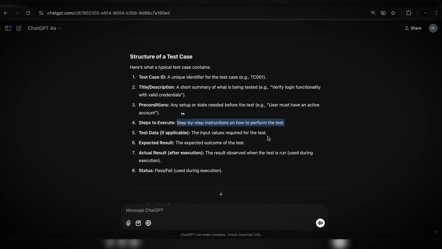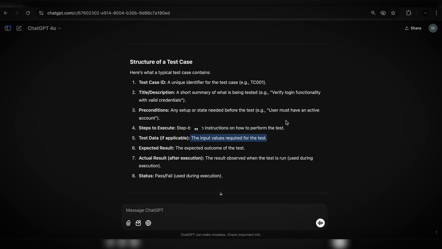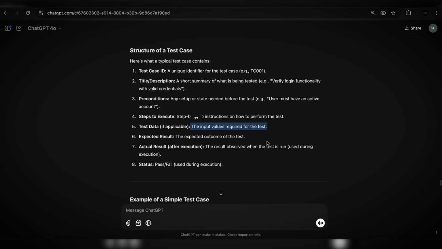Test data, if applicable. All of the values such as your username, such as URL for the login test that I was saying about in a bug report. Expected result. The expected outcome of the test. What actually are we expecting?